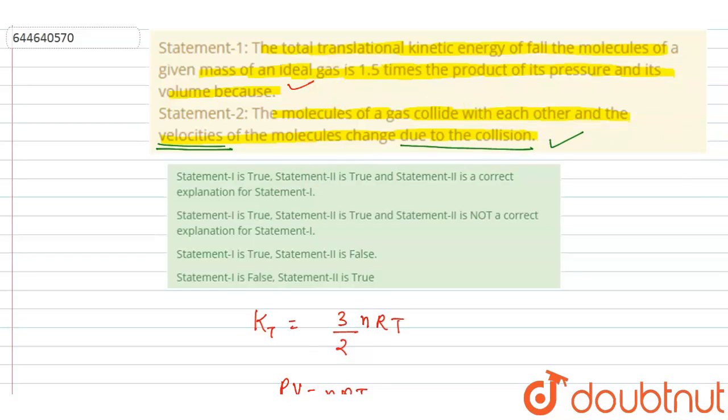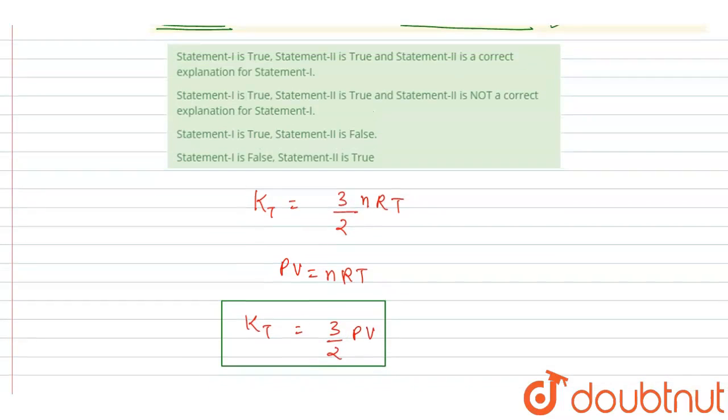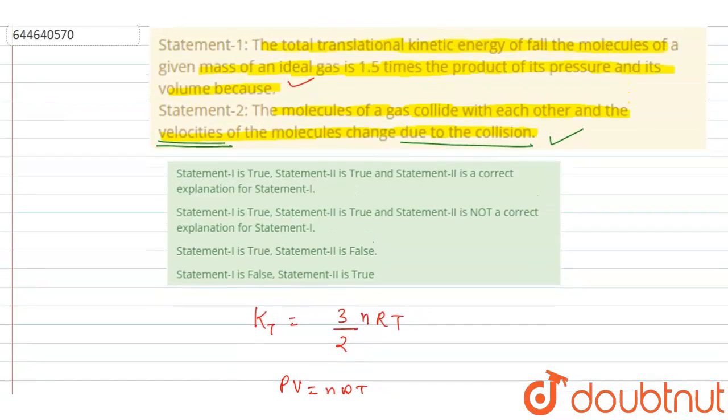because if you see, the translational energy is 3 by 2 times PV. It is because the degrees of freedom associated with the translational motion are 3, and we know that f by 2 nRT is how we write the kinetic energy. So if you see here, the correct option will be B.